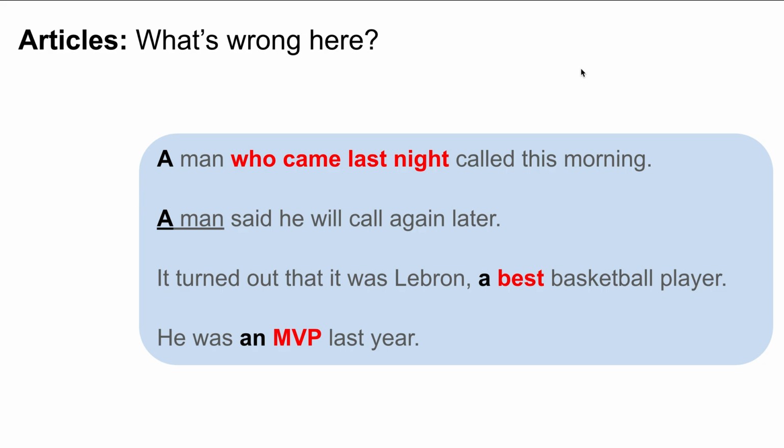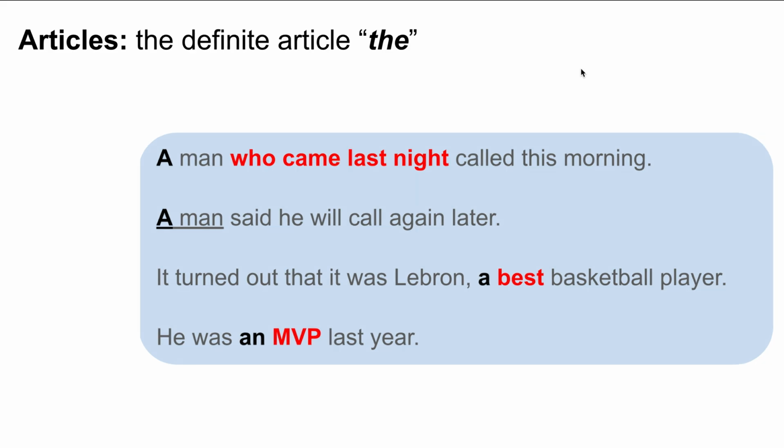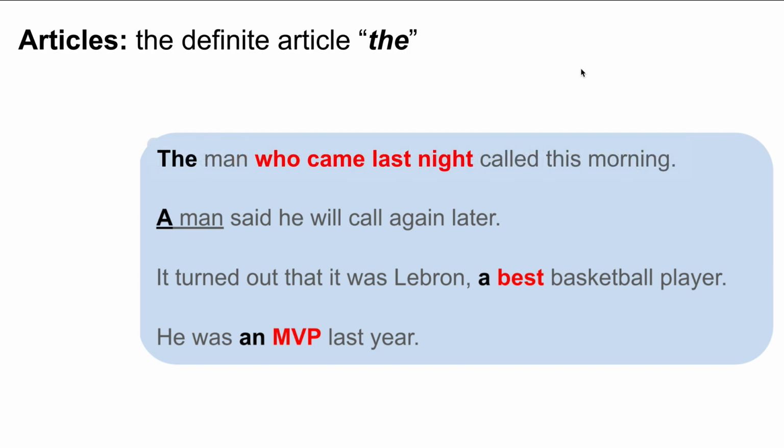Okay, let's talk about what went wrong here. First, a man who came last night. The man who came last night. Here, the man who came last night. We use the in this sentence because the sentence specifies which man, which is the man who came last night. So, because the sentence specifies the man, it's more specific, then we use the.